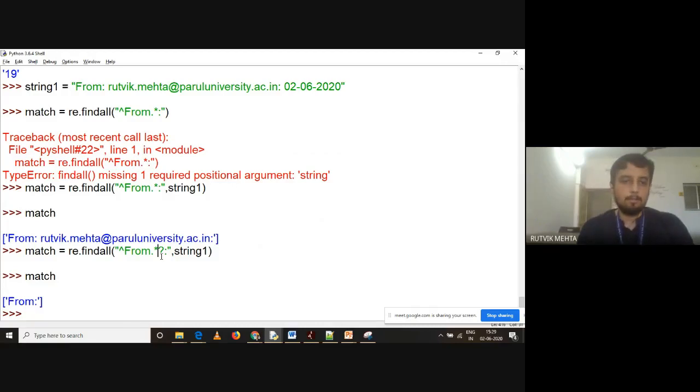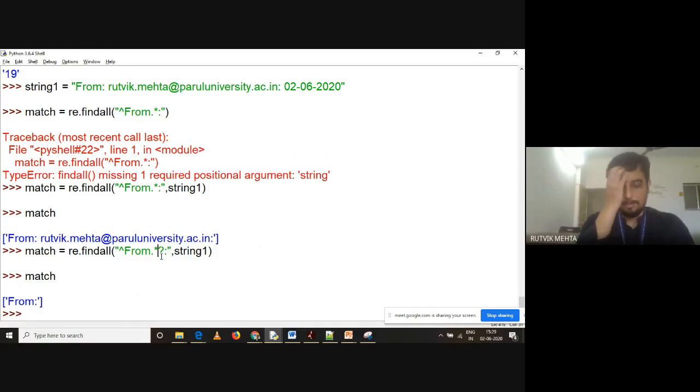The same is applicable to plus. Plus is greedy, plus question mark is non-greedy. Hope this is clear to you, greedy and non-greedy methods, right? Greedy takes the longest match, non-greedy takes the shortest match into consideration. Hope the idea is pretty much clear to you.